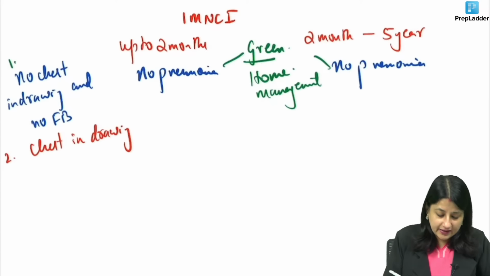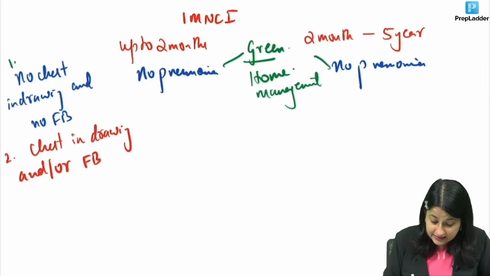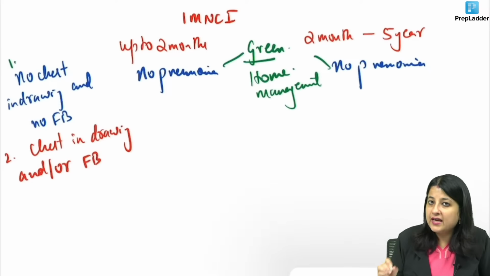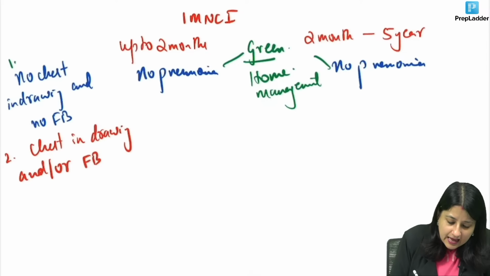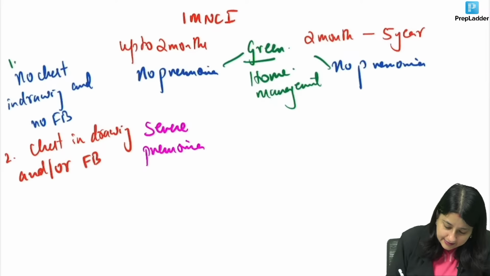So chest indrawing and/or fast breathing, either one. Now up to 2 months, this is a danger sign, guys. A baby up to 2 months is in danger, and if he has chest indrawing or fast breathing, I am going to club it as severe pneumonia. But if I have a 2-month to 5-year-old baby, I will just say pneumonia.